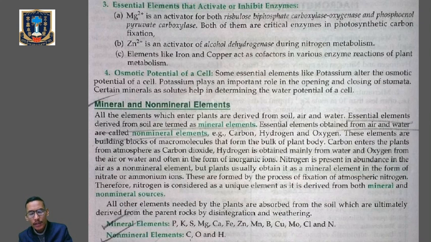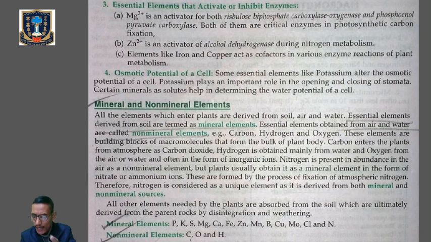Clear? Then we have zinc ion, which is an activator of alcohol dehydrogenase enzyme during the nitrogen metabolism process. Elements like iron and copper act as cofactors in various enzyme reactions of plant metabolism. So these are the essential elements which are essential for the activation of the enzyme or to inhibit its function.